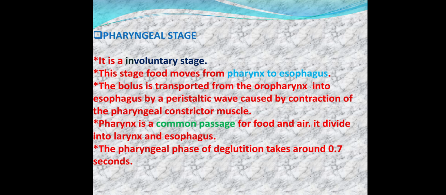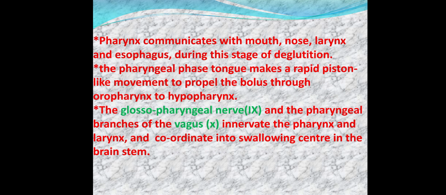The pharyngeal phase of deglutition takes around 0.7 seconds. The pharynx is the common passage for food and air, divided into the larynx and esophagus. The pharynx communicates with the mouth, nose, larynx, and esophagus.